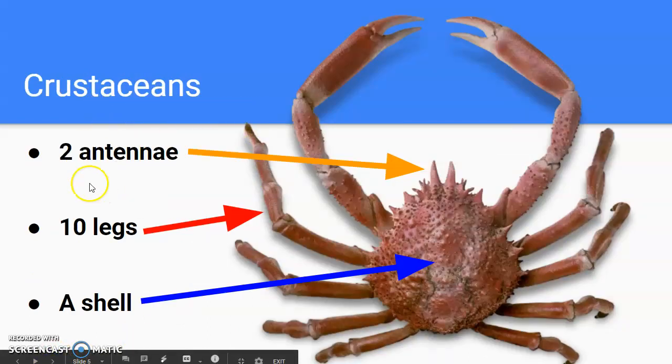Crustaceans have 2 antennae, 1 and 2, and they have 10 legs. Imagine having 10 legs. Wow! 1, 2, 3, 4, 5, 6, 7, 8, 9, 10 legs. And they have a shell to protect their thorax.